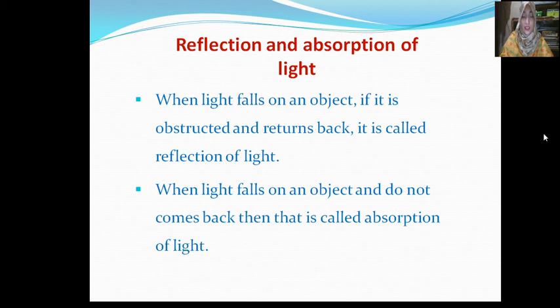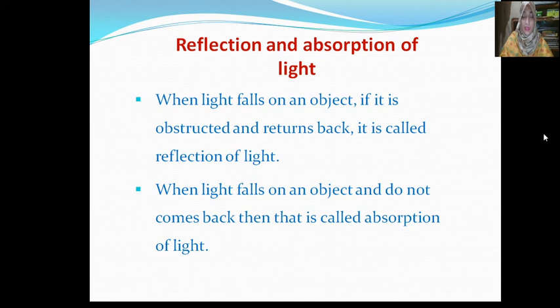The first picture is of regular reflection from the mirror. Here, the light falls on the surface at an angle and returns back, creating exactly the same angle.